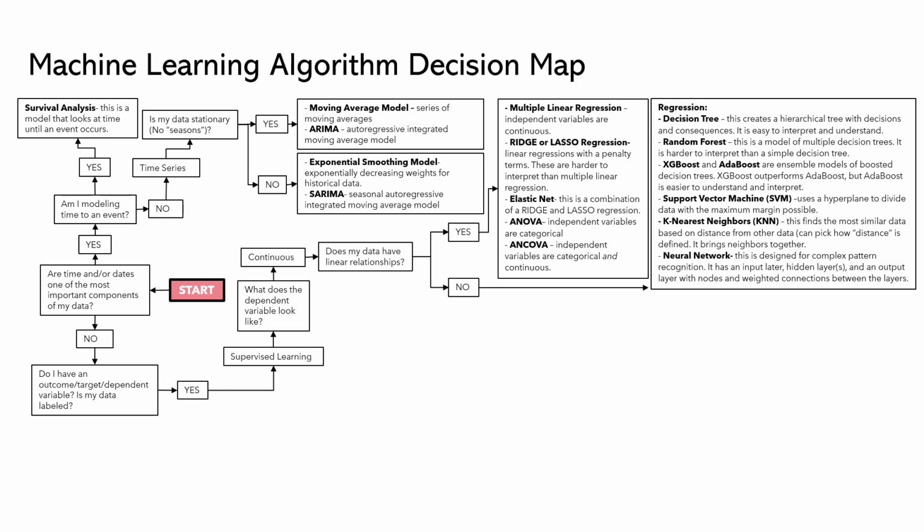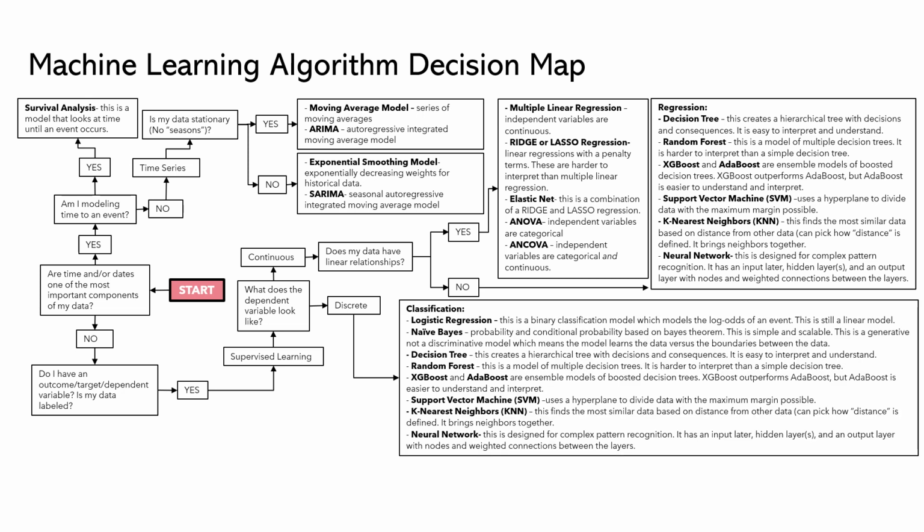And so these are the models for supervised learning where our target variable is continuous. But what if it is discrete? So let's say, what does the dependent variable look like? And we say it is discrete. This means instead of a regression model, we're now doing a classification model. Most of the models are the same as the list we just went through, but instead of a regression, you're now doing a classification. There are two additional models that are added to the list.